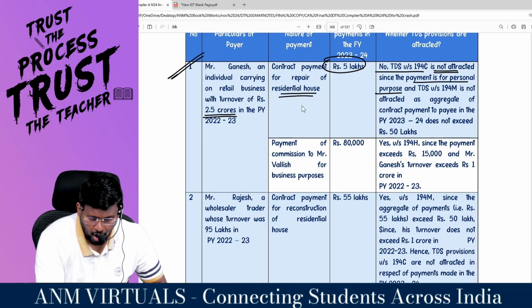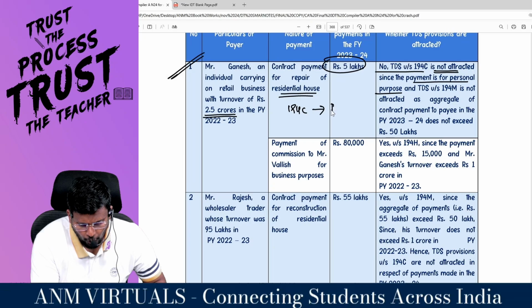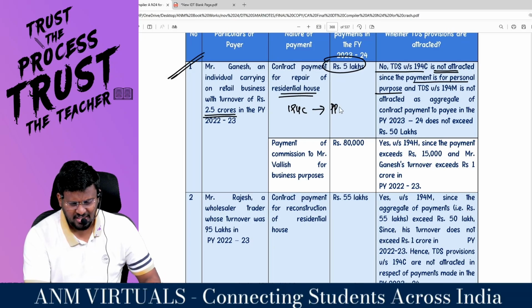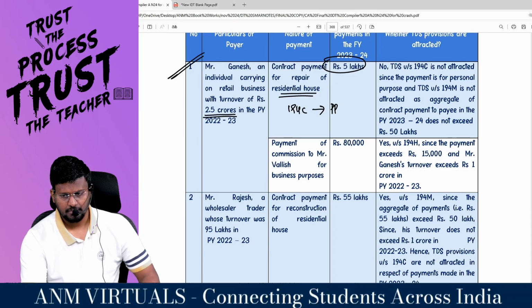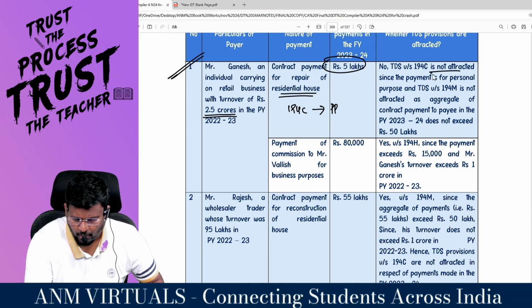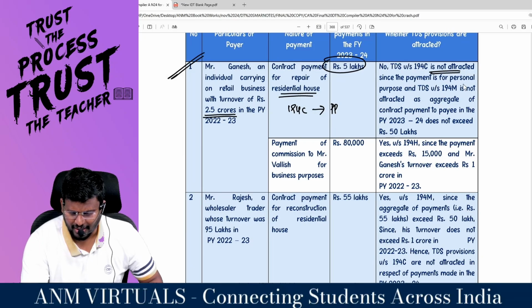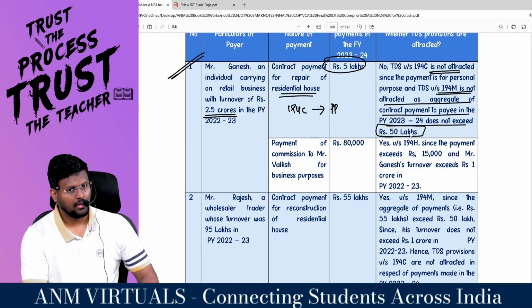So here, contract payment 194C. Hello, sir. You made for personal payment. If it is for personal payment, my dear lovable students, what will not be applicable? 194C will not be applicable. So TDS under 194C is not attracted since the payment is for what purpose? And TDS under 194M is not attracted as the aggregate of contract payment to payee in the previous year does not exceed how much lakh.